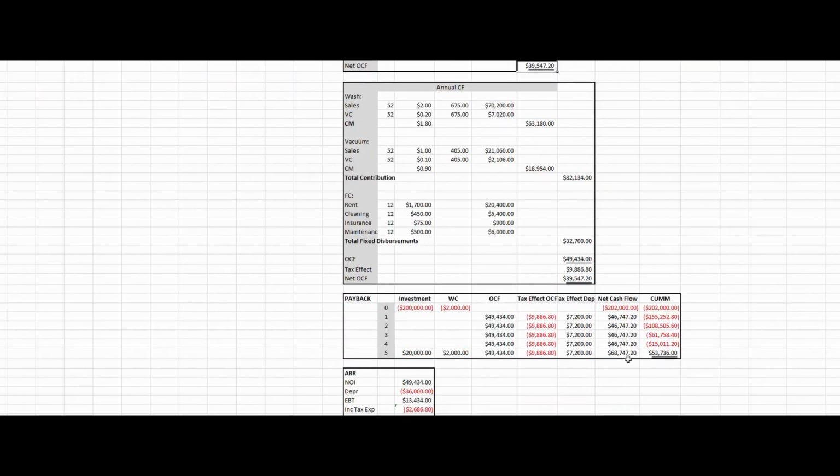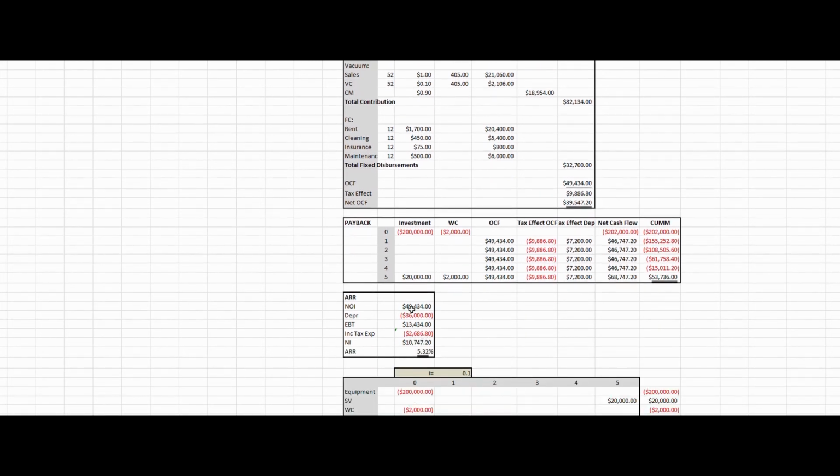What happens to my payback? My payback period is probably going to be a bit longer. It's still between year 4 and 5. My accounting rate of return is going to be decreased.